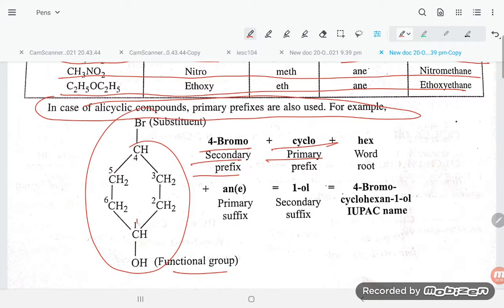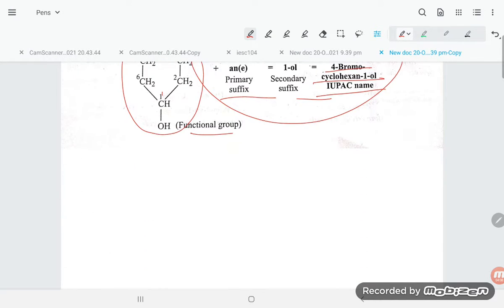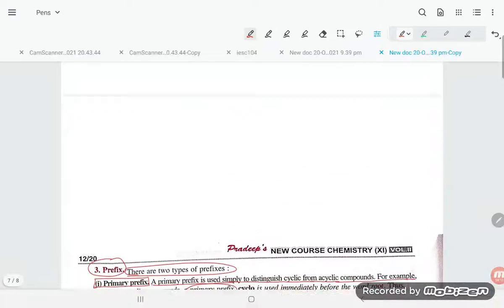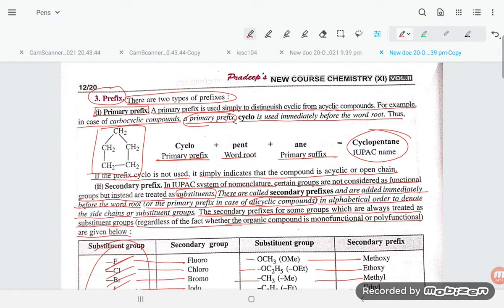Cyclohexene. So 4-bromocyclohexan-1-ol. So this is the complete name of the compound. So these are all about the prefix, student. This is very easy. You will be able to understand in the class.